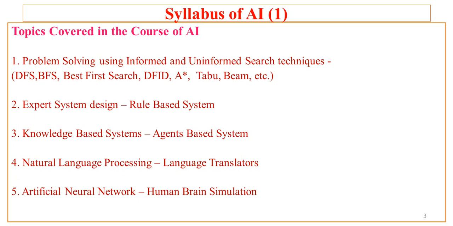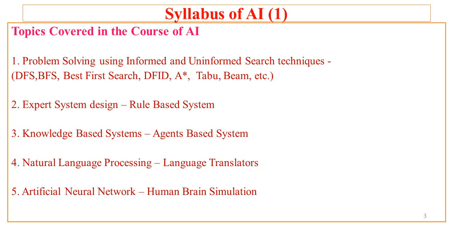Now the syllabus covered is broadly in 5 parts. The first part will cover problem solving using informed and uninformed search techniques. Under that we will see DFS, that is depth first search, breadth first search, best first search, then DFID, A star, taboo, beam, and so many other algorithms under the category of informed and uninformed search methods.